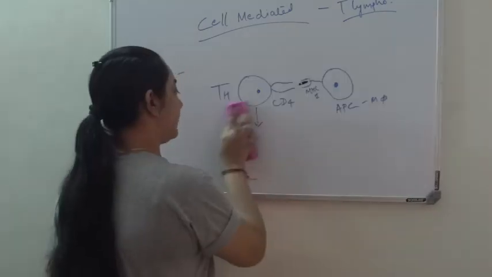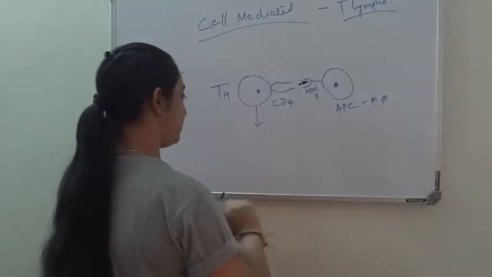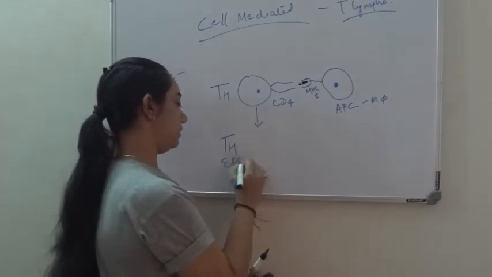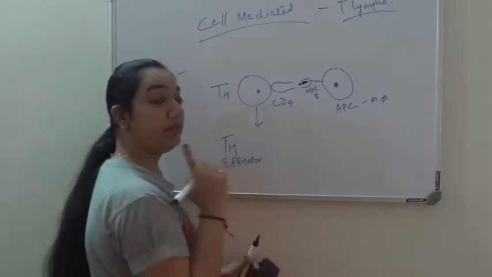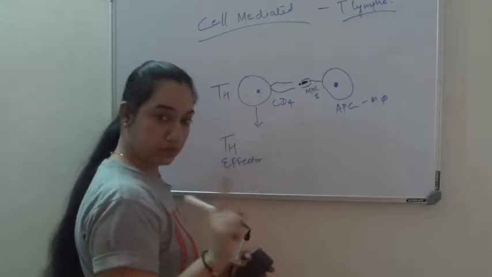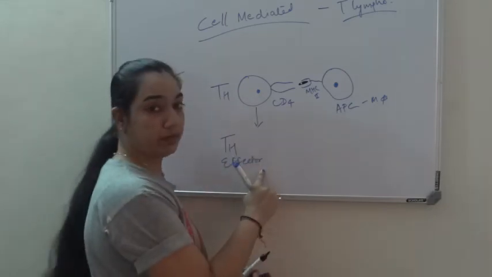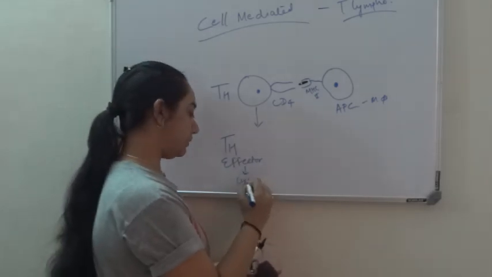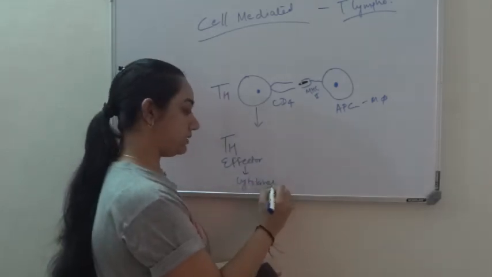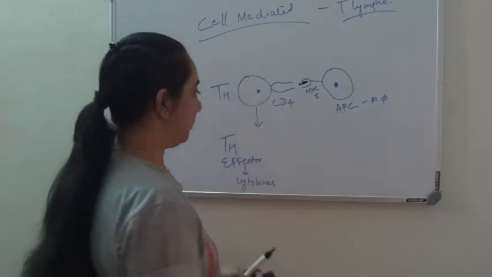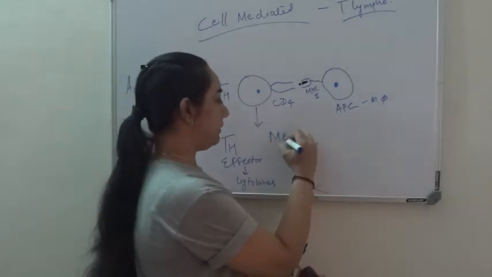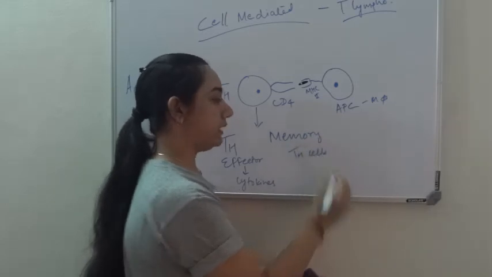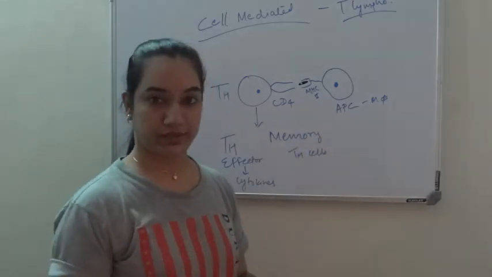The fate of T helper would be effector T helper cell, like the B effector cell, the plasma cell producing antibody. The effector T helper cell's function is to produce more cytokines, so more and more effect is carried out. Another fate would be memory T helper cells, again to remember whatever antigen it has encountered.